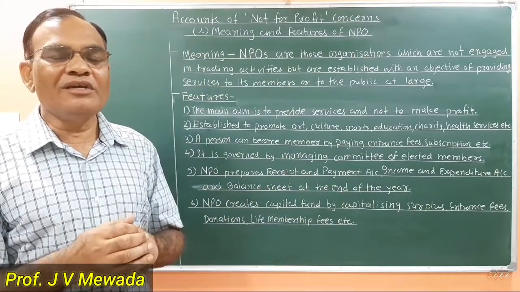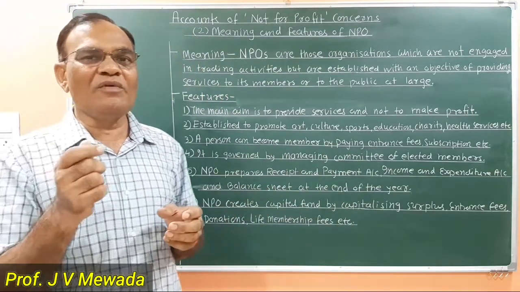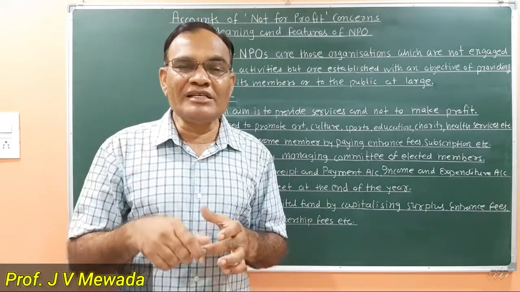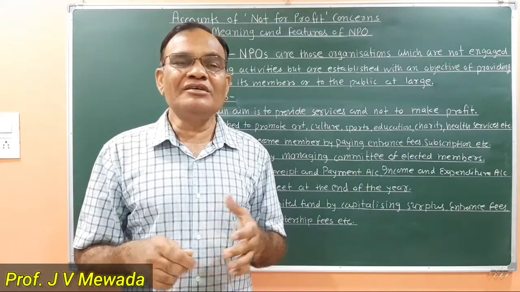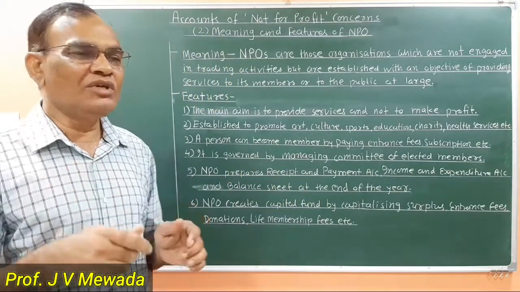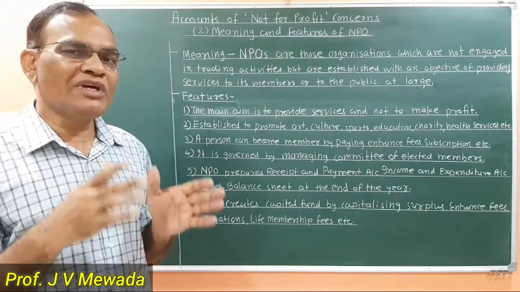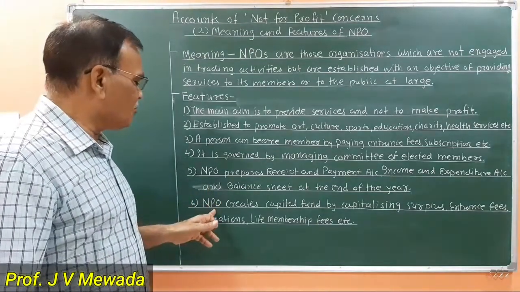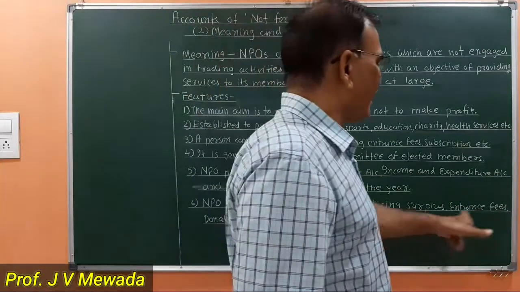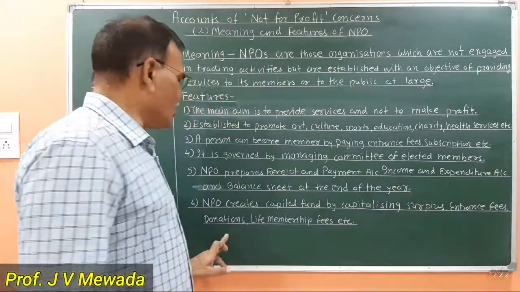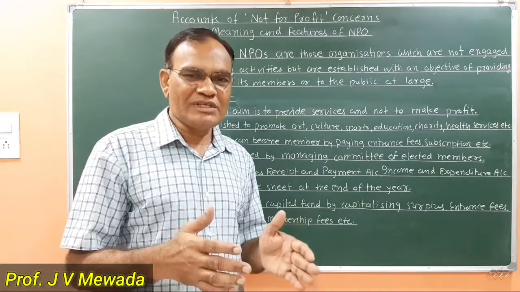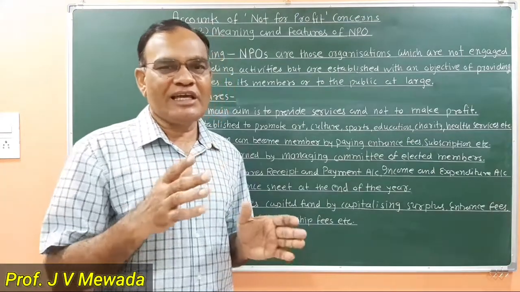Then we have sources of income which are of a capital nature, like life membership fees, legacies. These are the different types of sources which we add to the capital fund. So NPO creates a capital fund by capitalizing surplus, entrance fees, donations, life membership fees. These are some of the sources which create the capital.